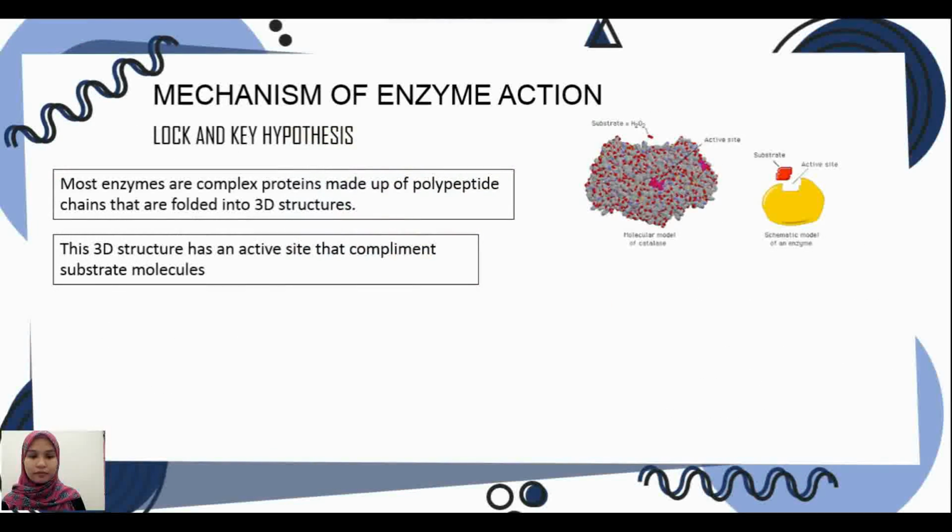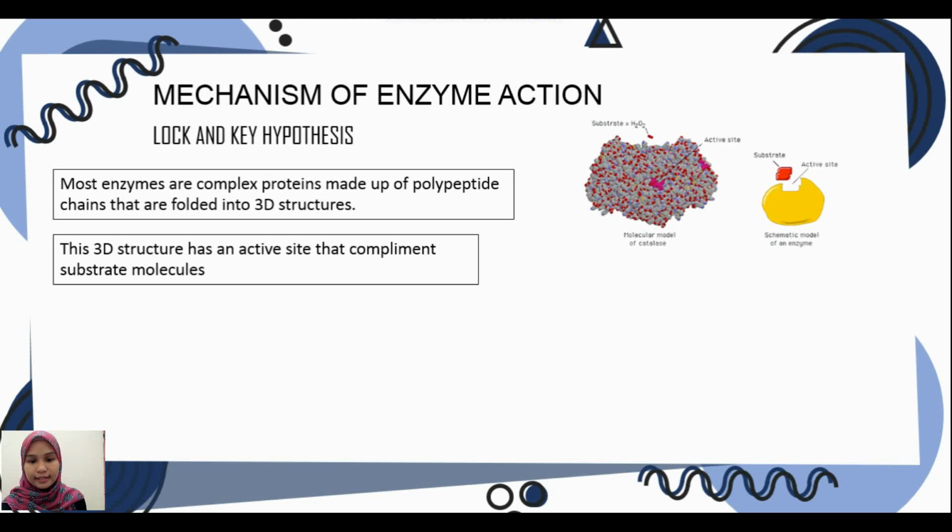For the mechanism of enzyme action, we have the lock and key hypothesis. Most enzymes are complex proteins made up of polypeptide chains that are folded into 3D structures, and the 3D structure has an active site that complements the substrate molecules.